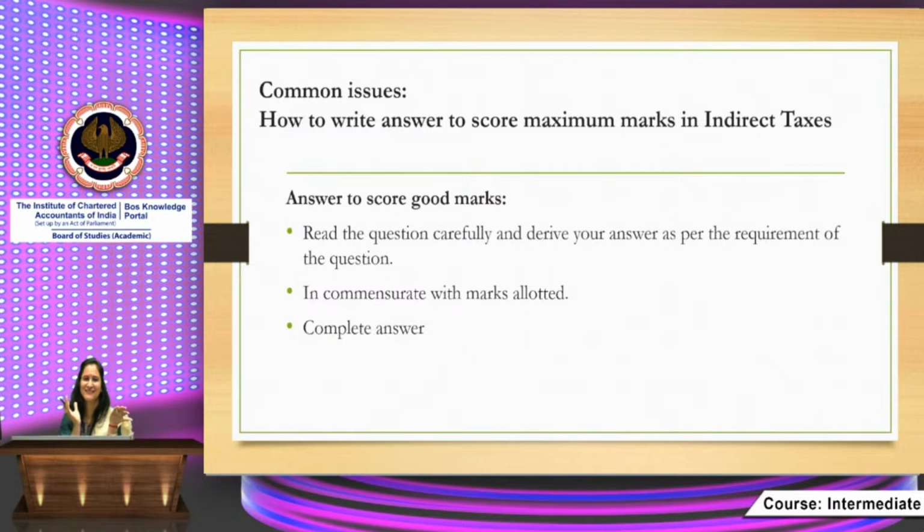It's so easy. Basically, fundamental clarity should be there. Then you need to know how to apply the legal provisions in any application based scenario. You should know how to present your answers properly in a limited time frame, and then you will score good marks.